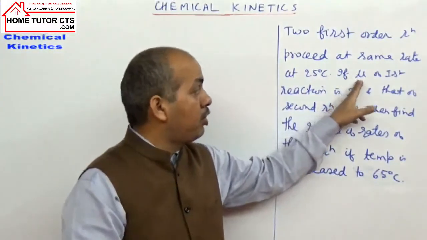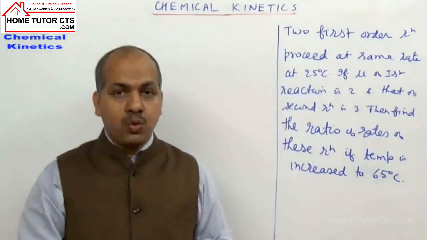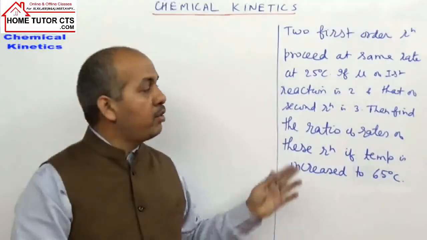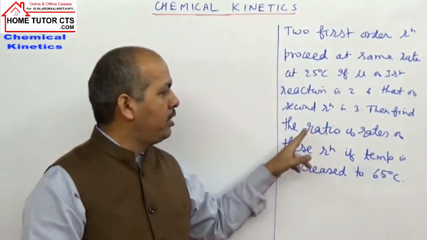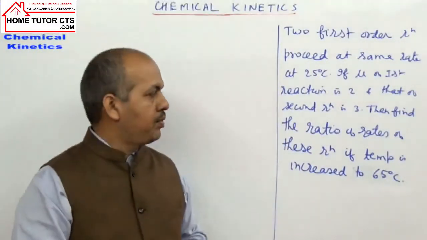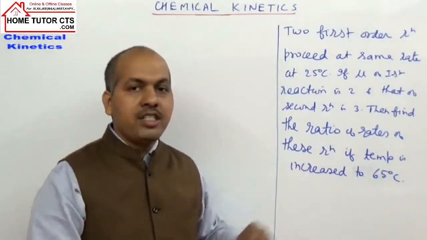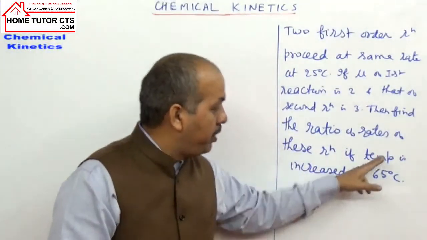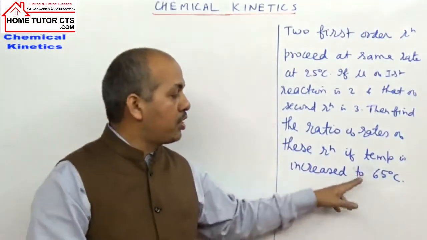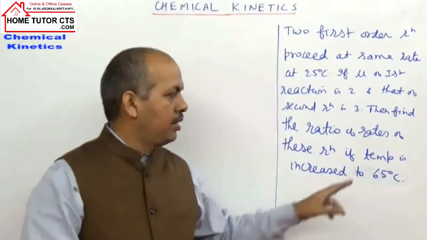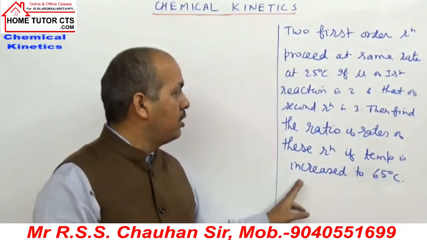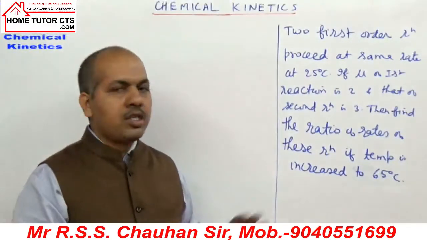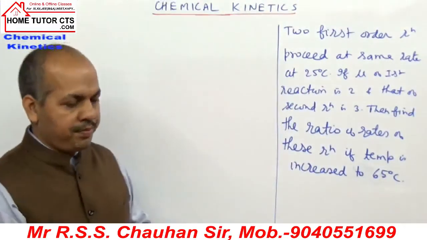If the temperature coefficient of first reaction is 2 and that of second reaction is 3, then find the ratio of the rates of these reactions if temperature is increased to 65 degrees Celsius. Okay, so try this question yourself.